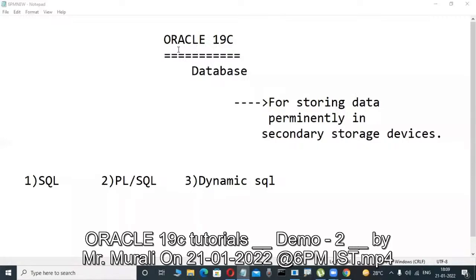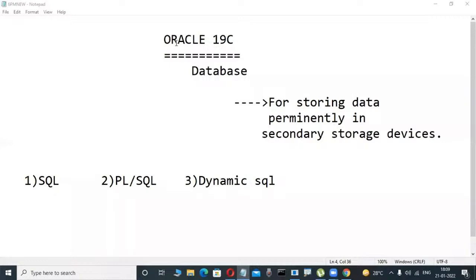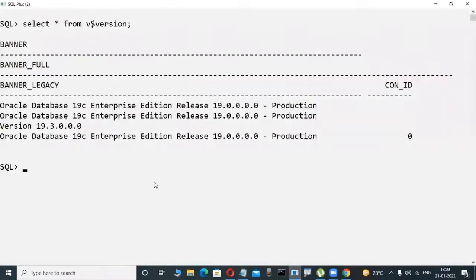These are demo classes, not actual sessions. Just for the purpose of an idea, I am telling only some concepts, maybe for 1 or 2 days, or 2 or 3 days. That's all, enough. Anybody who did not attend yesterday's class, not a problem. Just observe what I am telling; yesterday I told a small concept.